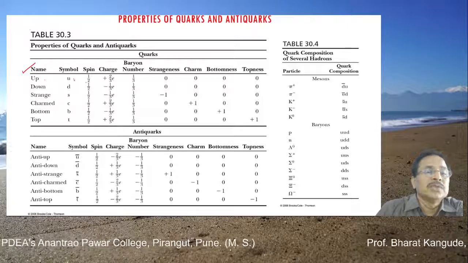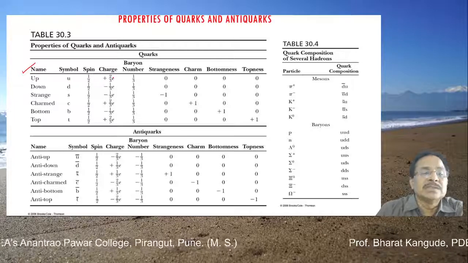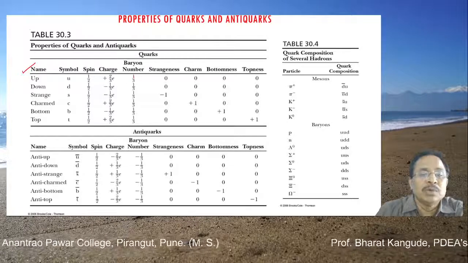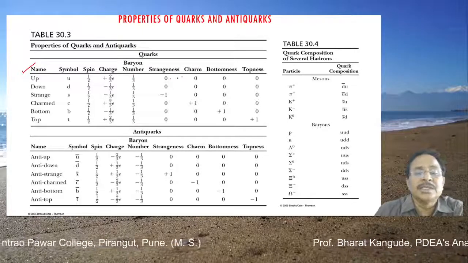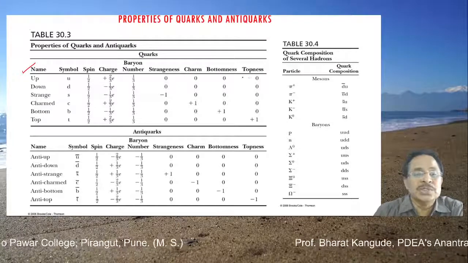So up, its symbol is U, spin is 1/2, charge is fractional, plus 2/3, a positive charge. Baryon number is 1/3. This is again a requirement from quantum mechanics. It doesn't have strangeness. Charmness is 0, bottomness is 0, topness is also equal to 0.